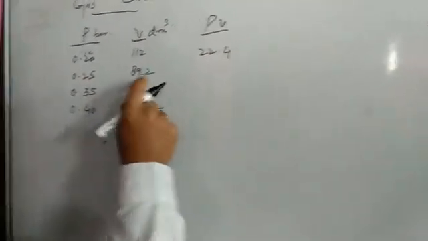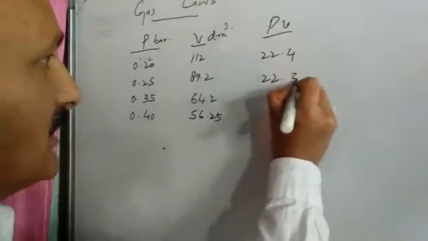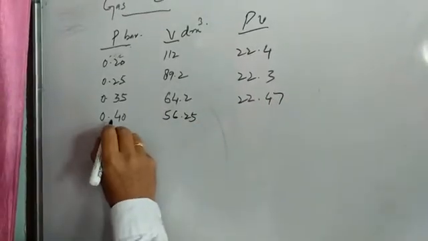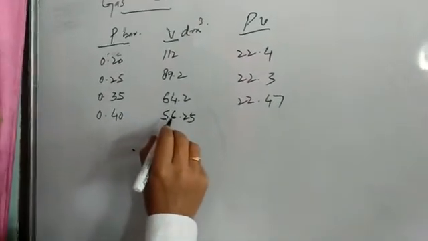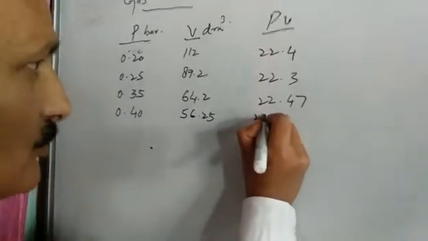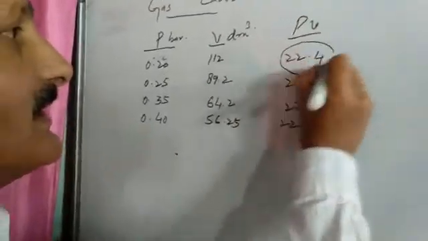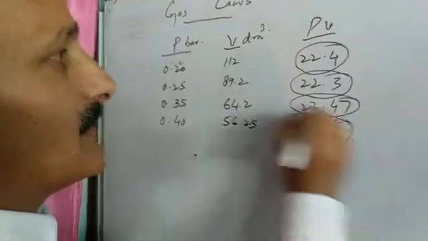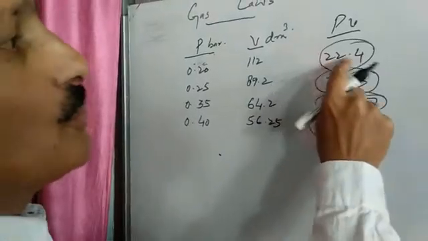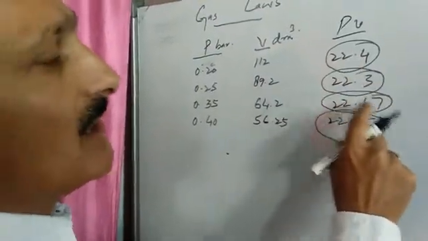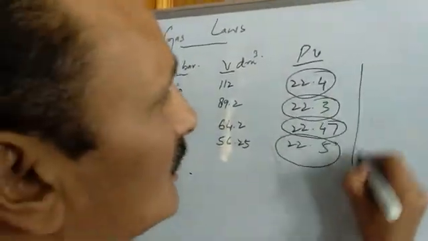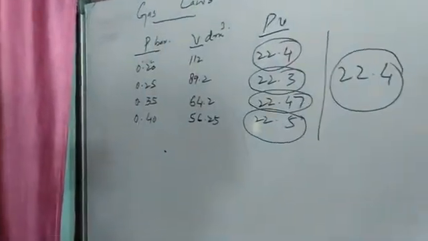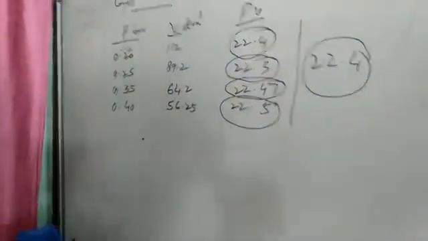If we multiply these two, we get 22.3. If we multiply these two, we get 22.47. Similarly, if we multiply 0.40 with this, we get 22.5. Now, we find that these PV products are almost equal to a constant, that is 22.4. So this verifies our Boyle's law.